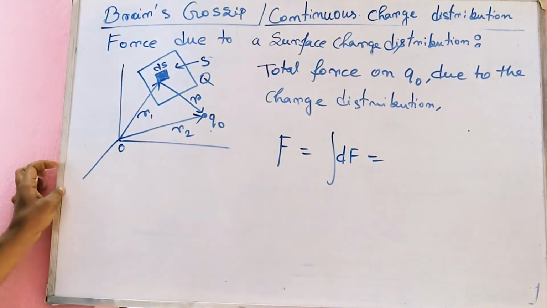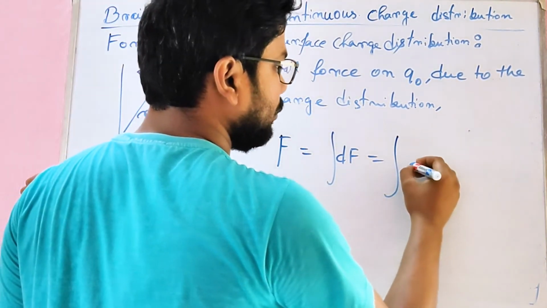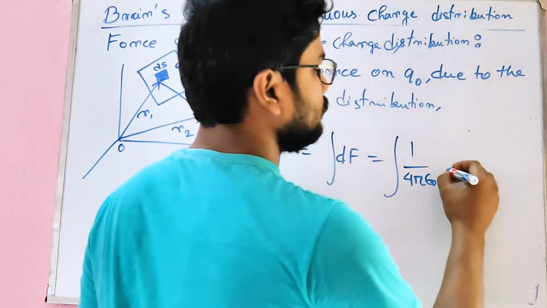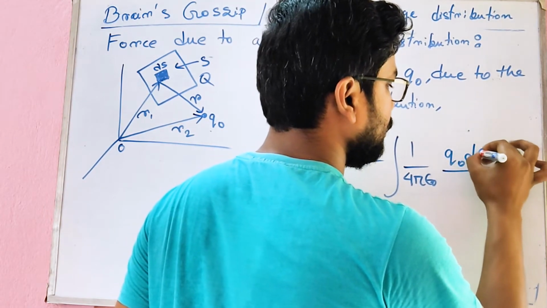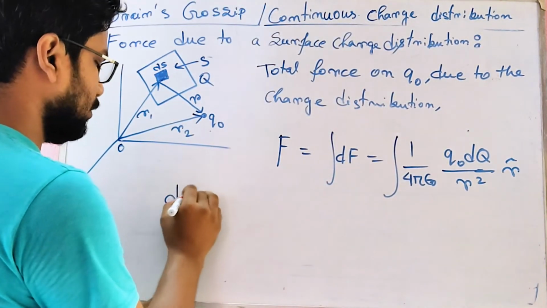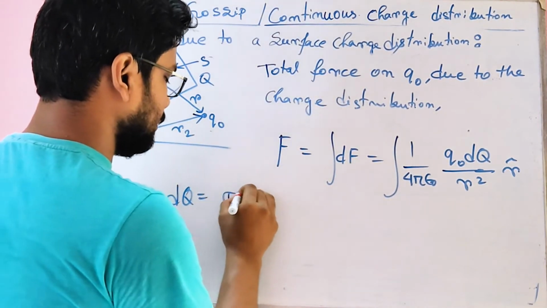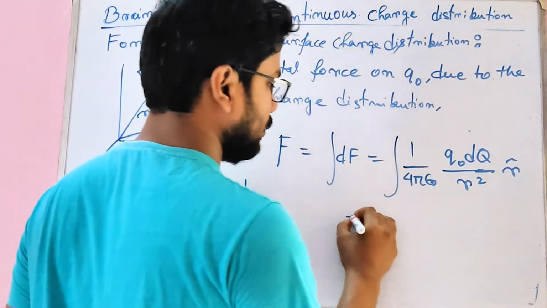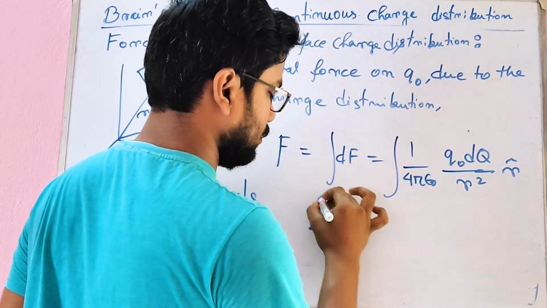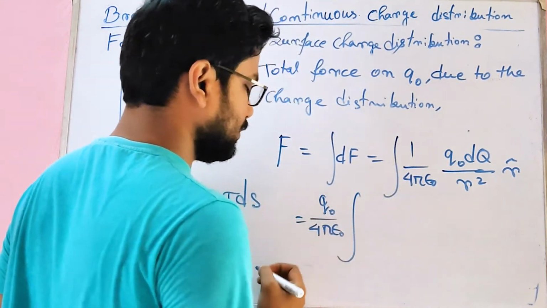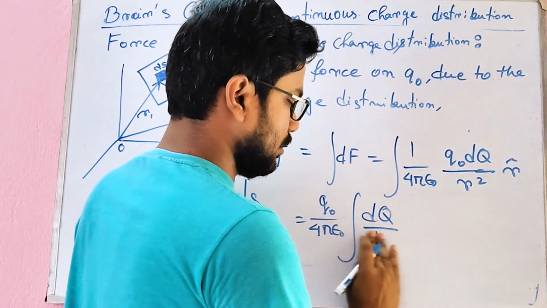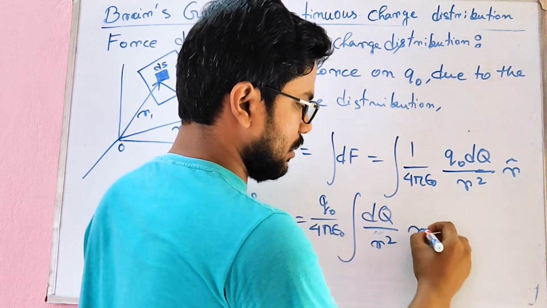Now dF equals 1 by 4 pi epsilon naught, q0 dq by r square, r vector. Now dq equals, we know, sigma dS. So we'll put it over here. The constant terms will be outside of the integration, and then it will be dq by r square r cap.